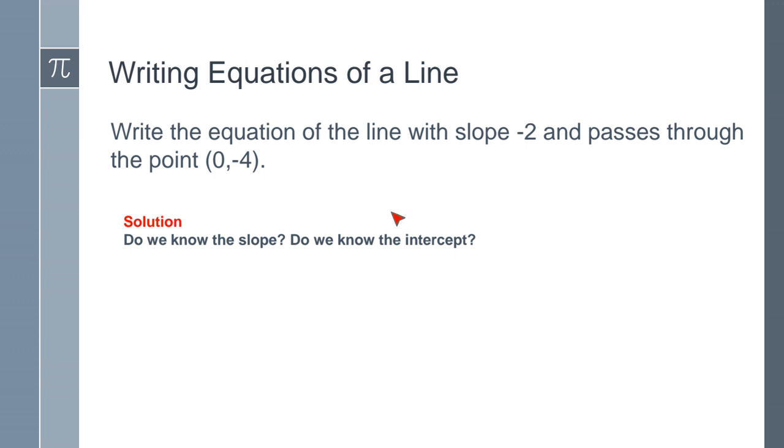Do we know the y-intercept? Yes, also we do, because the y-intercept is (0, b), and my b is equal to -4. So we have both values that we need. My slope is -2, and the y-intercept is -4. Now we're going to write it in y equals mx plus b. So we're going to plug in the values: -2 for the m, and -4 for the b. So my equation is y equals -2x minus 4.